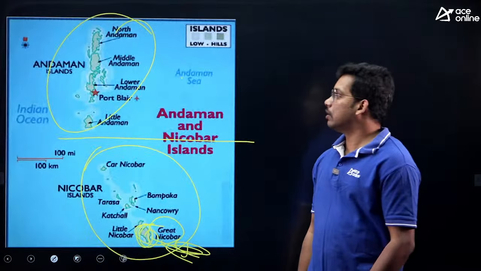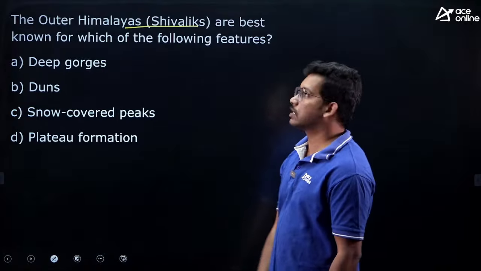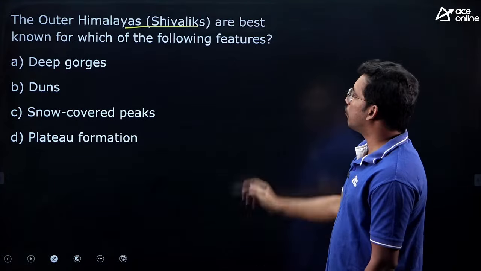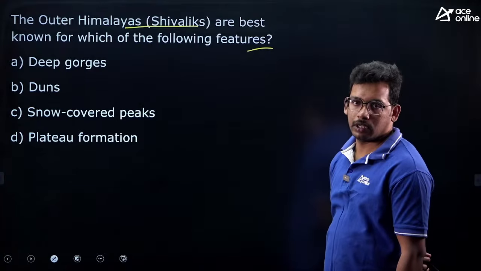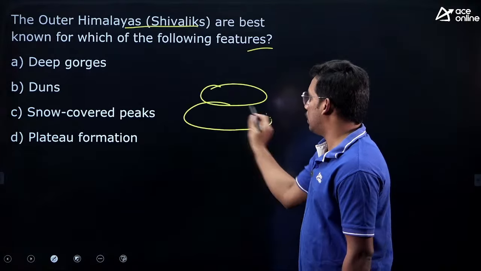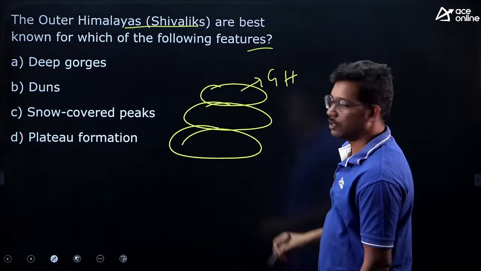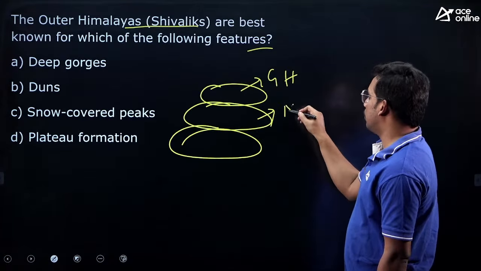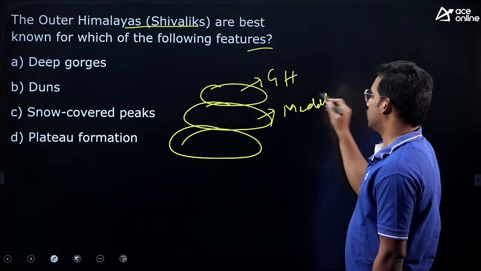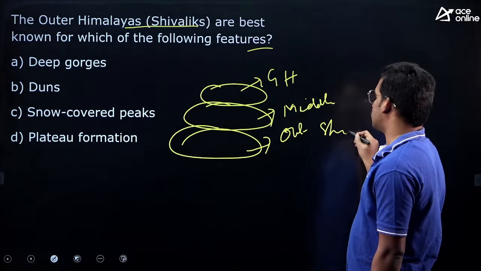Next question. The outer Himalayas, that is Shivaliks, are best known for which of the following features? See, the Himalayas are divided majorly into 3 layers. This is Greater Himalayas, this is Middle Himalayas, this is Outer Himalayas, also called Shivaliks.